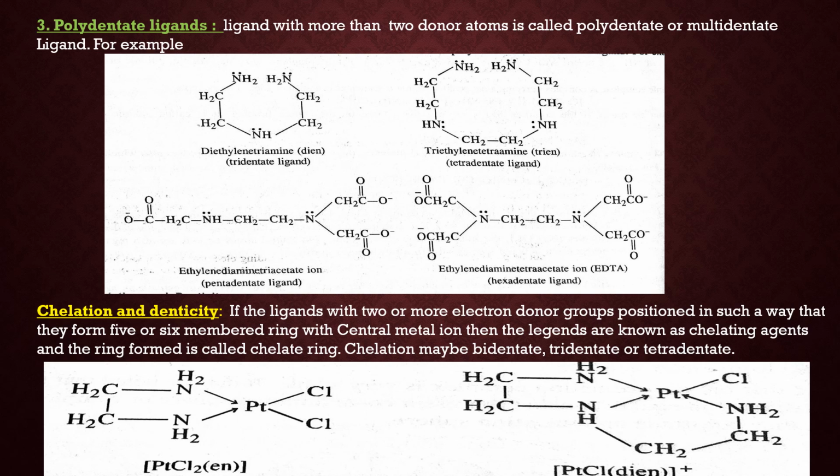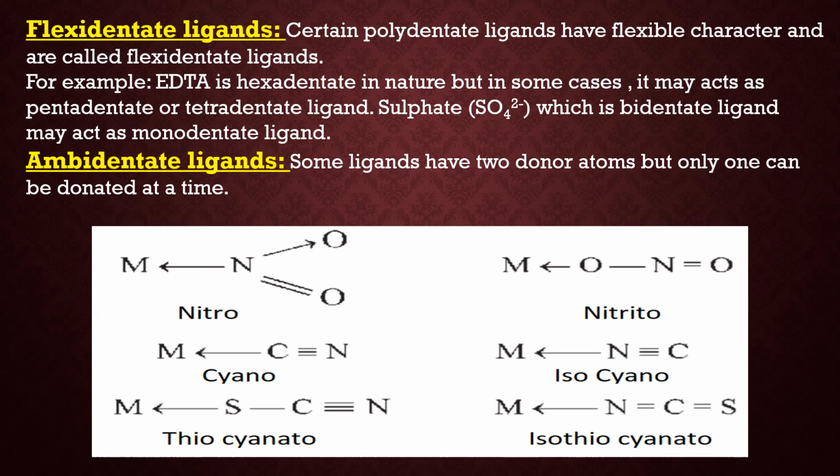I am taking the first example, dichloroethylenediamineplatinum. Here a chelate is formed, a 5-membered ring is formed. This is bidentate chelation. Now the second is [PtCl(dien)]. Here it is tridentate chelation because 3 donor sites are there.